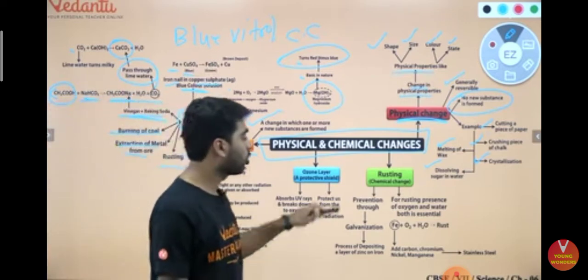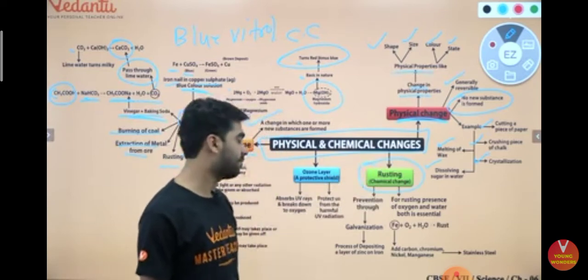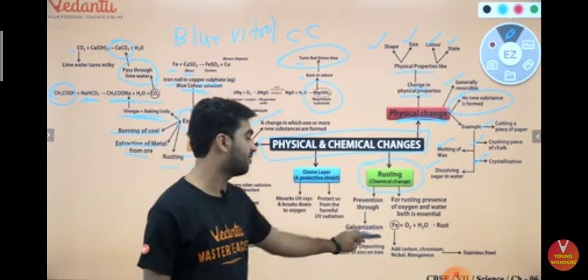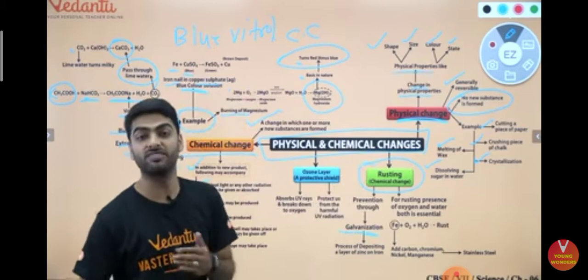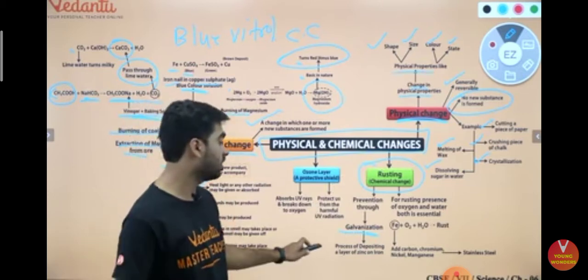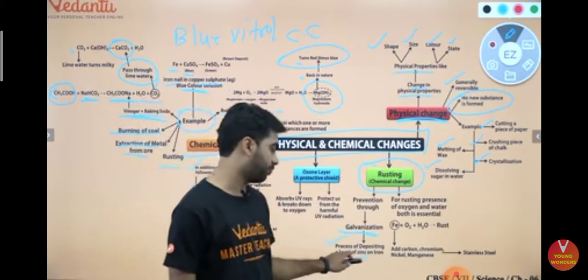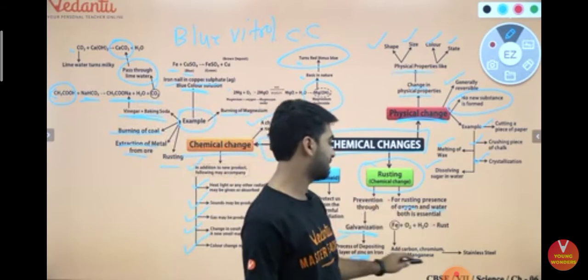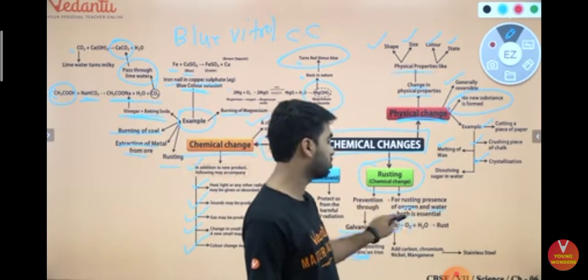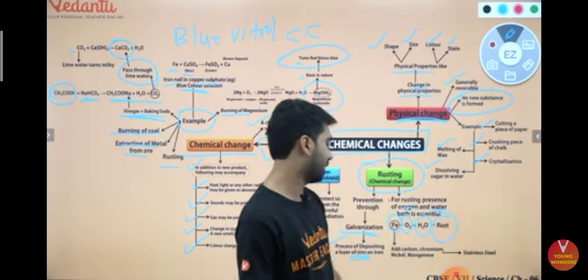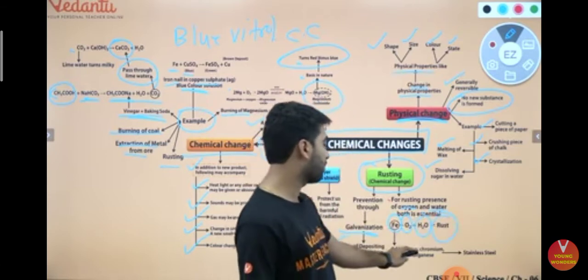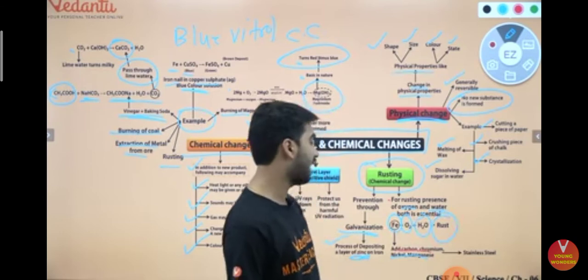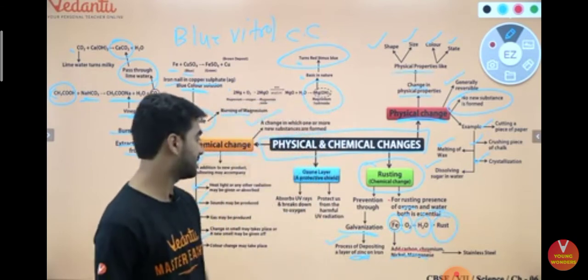Then talking about rusting, as I told you, rusting is a chemical change. It can be prevented through galvanization. When you coat a metal with zinc, that is galvanization, that is coating zinc on iron. For rusting, presence of oxygen and water is essential. Rust is nothing but iron plus oxygen plus water. You can add chromium, carbon, nickel and manganese to form stainless steel.